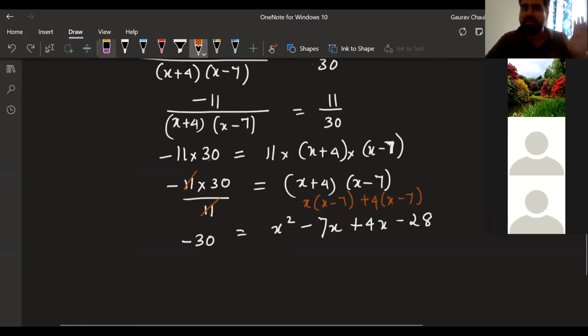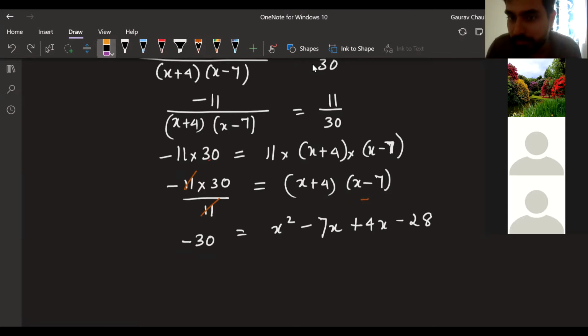Okay, this is one small thing which I thought I could take the opportunity to teach, for those who are not sure about it. Basically I have two x terms. They are like terms. I can do stuff with them, and I can take minus 30 to the other side. So this is going to be 0 is equal to, okay, actually let's write one step at a time.